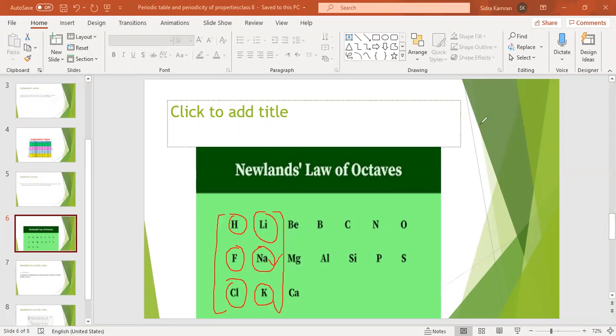But at that time, only 56 elements were discovered. So when new elements were discovered, there was difficulty arranging those new elements because no spaces were left for undiscovered elements, and noble gases, which were also not discovered at that time, had no space to be arranged in this table. So that's why Newland's law of octave was also rejected.